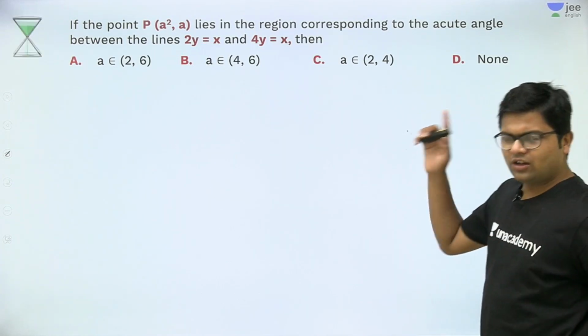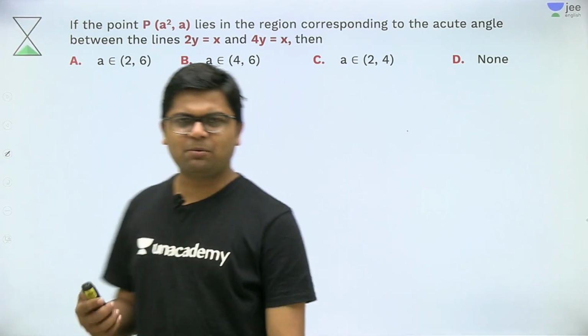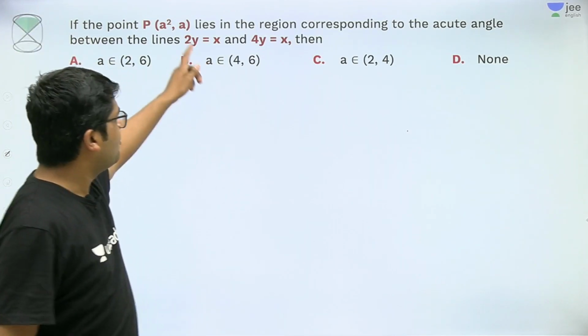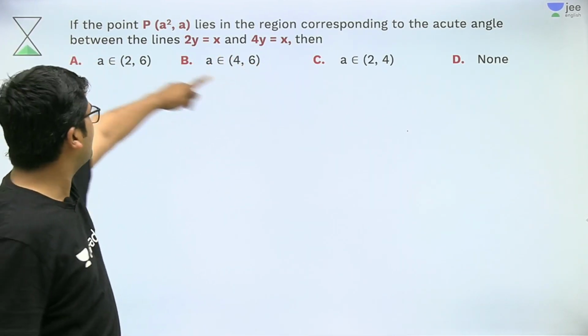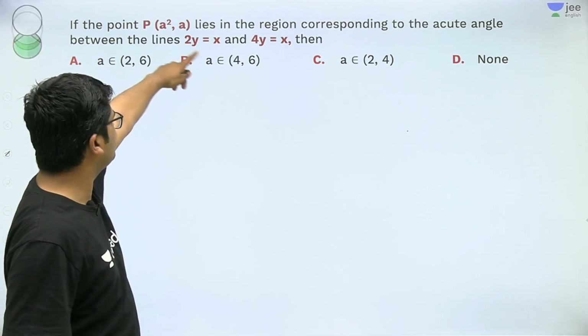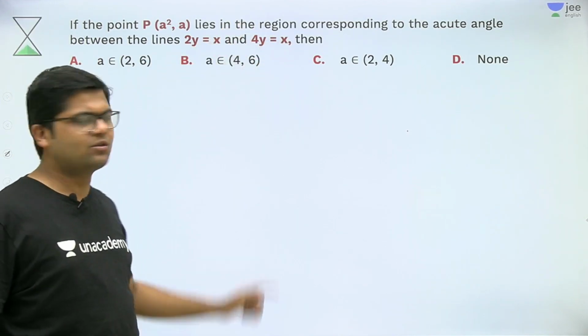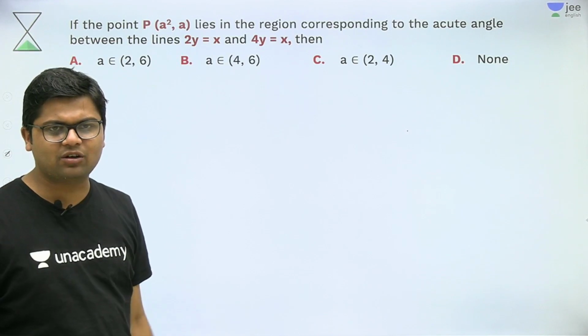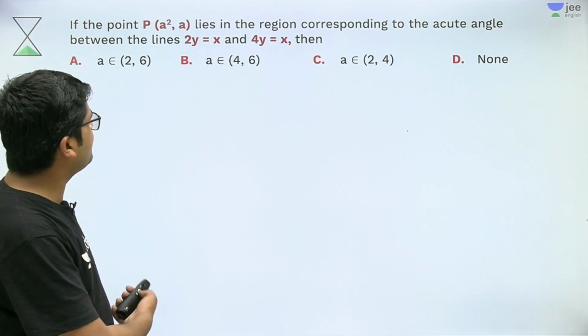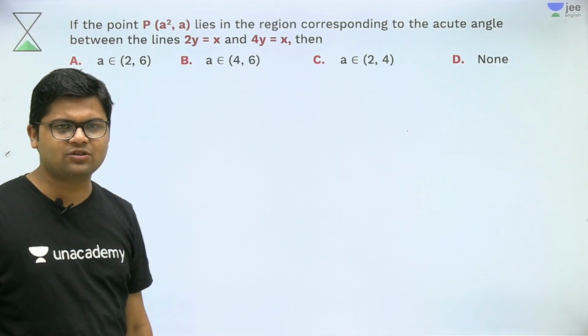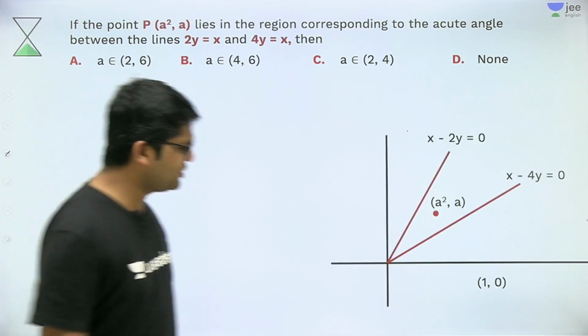Okay, so the question has given us that there is a point P (a², a), which lies in the region corresponding to the lines 2x = y, 2y = x and 4y = x. So let me just plot the situation that the question is talking about. So that will be the situation.